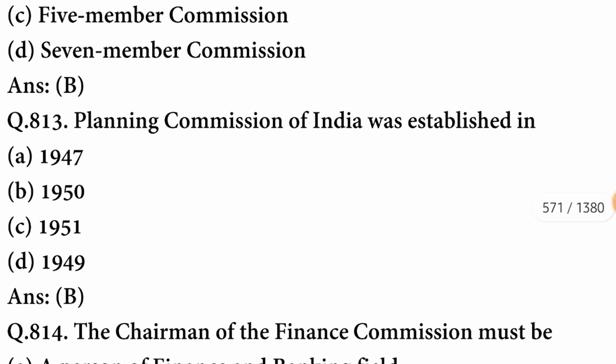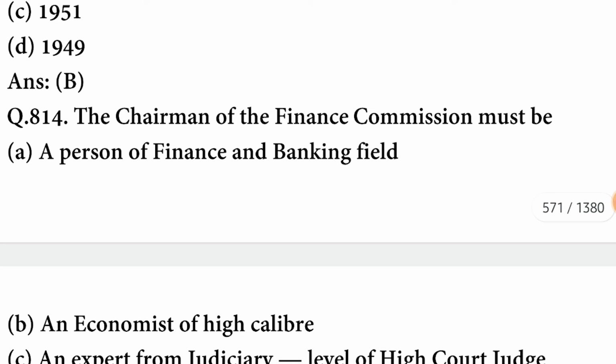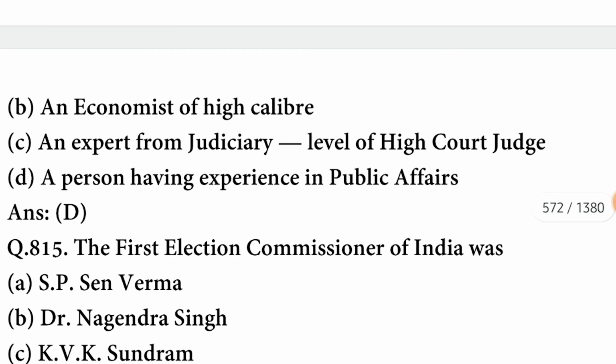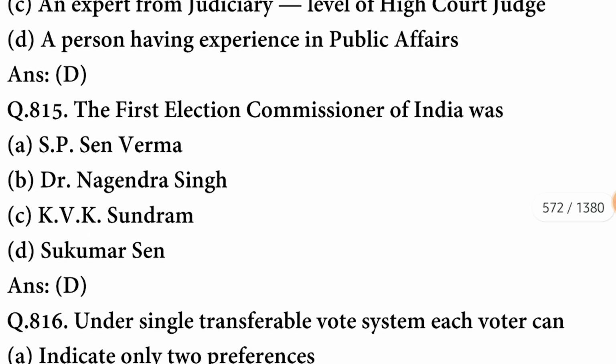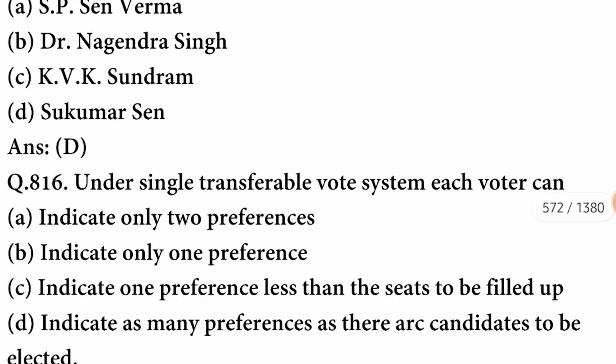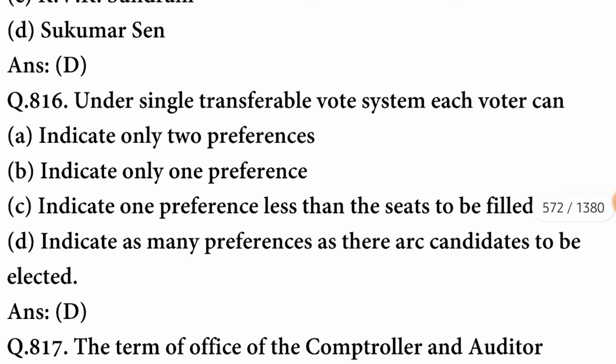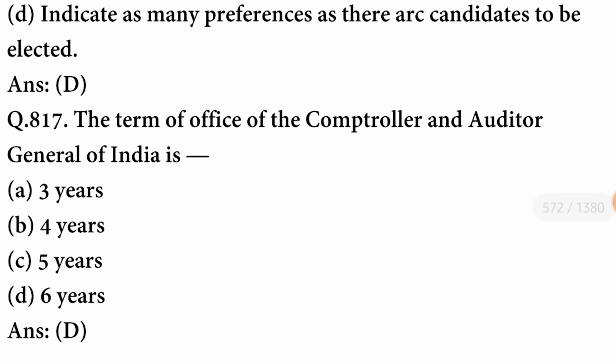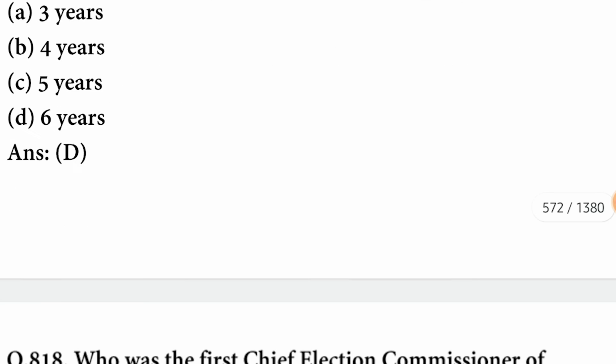The Planning Commission of India was established in the year 1950. The chairman of the Finance Commission must be a person having experience in public affairs. The first Election Commissioner of India was Sukumar Sen. Under the single transferable vote system, each voter can indicate as many preferences as there are candidates to be elected. The option is correct. The term of office of the Comptroller and Auditor General of India is 6 years.